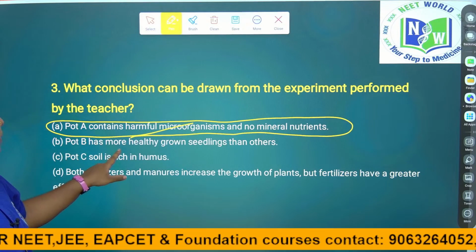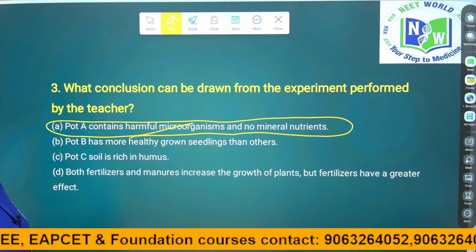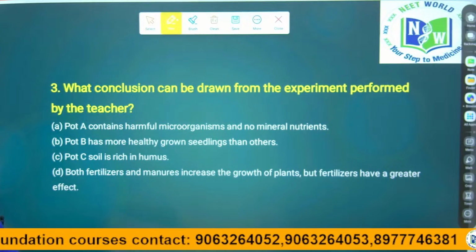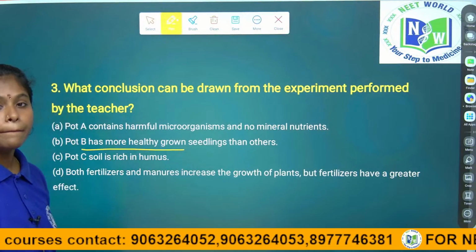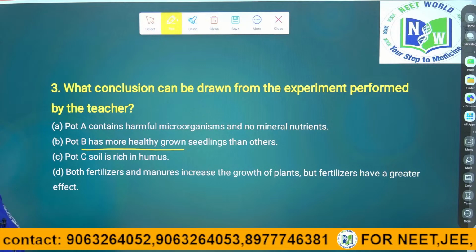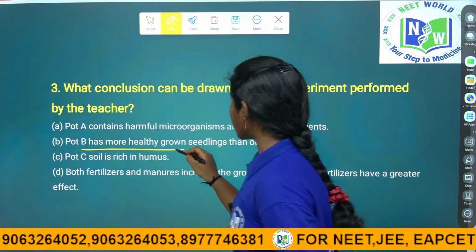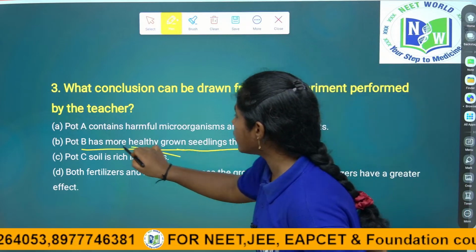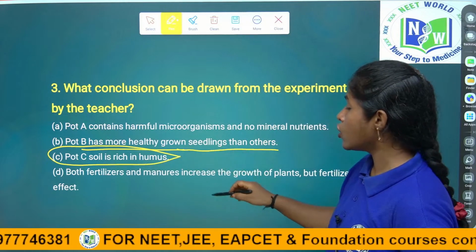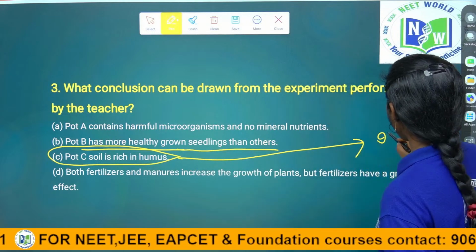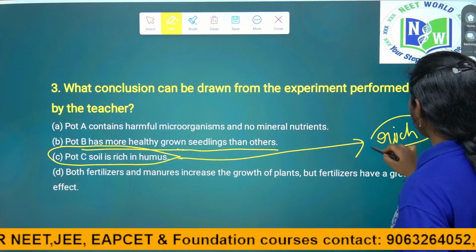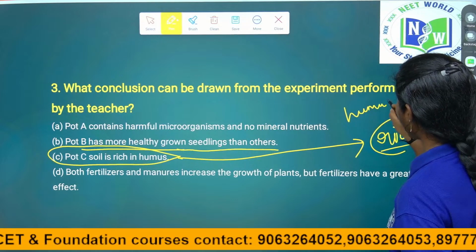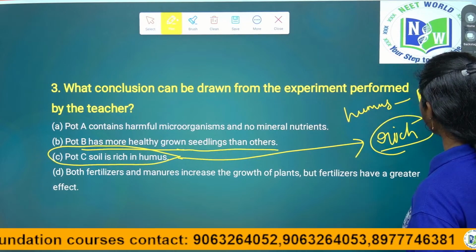Next, pot B has more healthy grown seedlings than others. Children, pot B has more healthy growth, of course, because manure was added in pot B. Pot B has naturally obtained substances, so it is healthy. And pot C is rich in humus? No, pot C is not rich in humus. Fertilizers were used in pot C; the humus is in the manure pot, pot B.